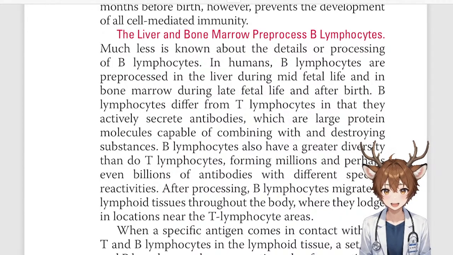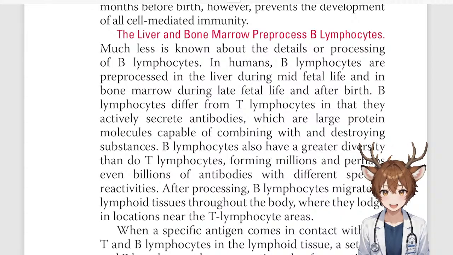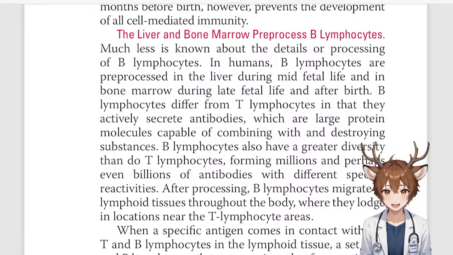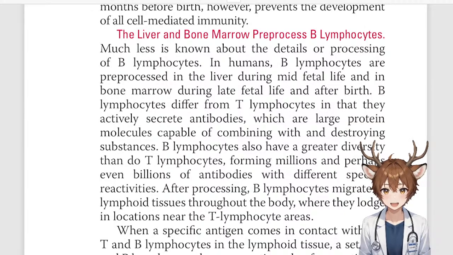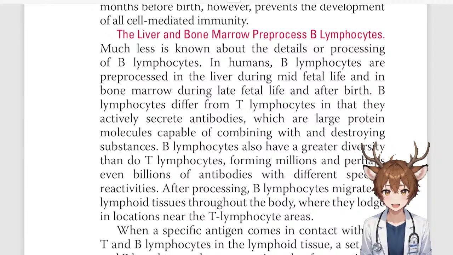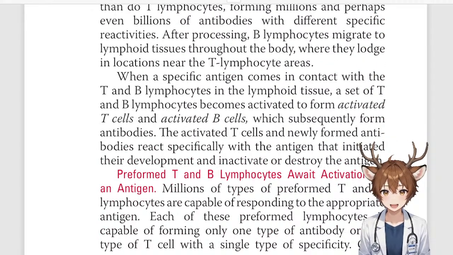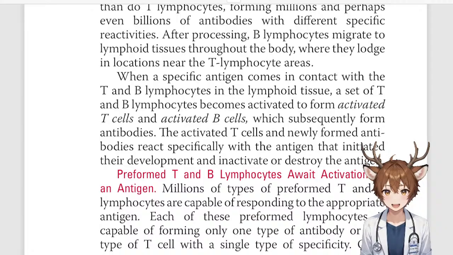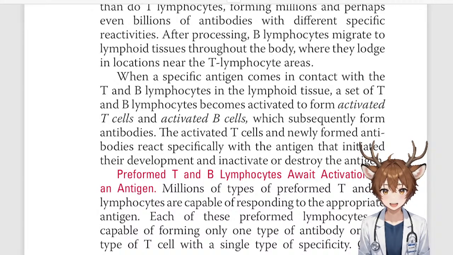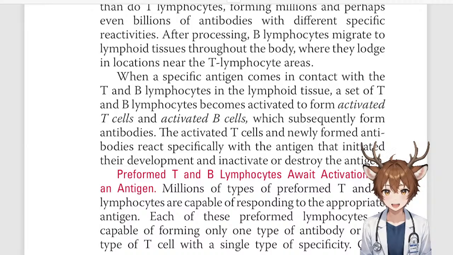After processing, B lymphocytes migrate to lymphoid tissues throughout the body where they lodge in locations near the T lymphocyte areas. When a specific antigen comes in contact with the T and B lymphocytes in the lymphoid tissue, a set of T and B lymphocytes become activated to form activated T and activated B cells, which subsequently form antibodies.